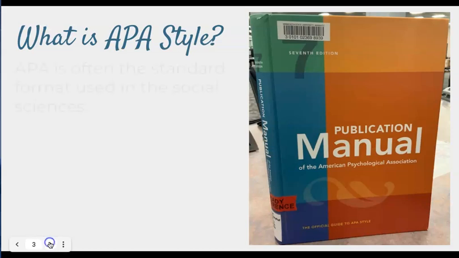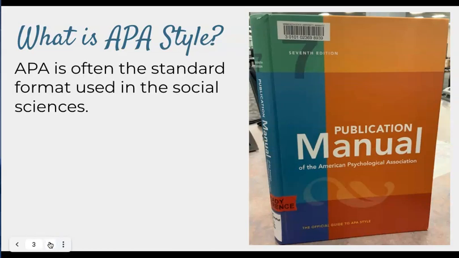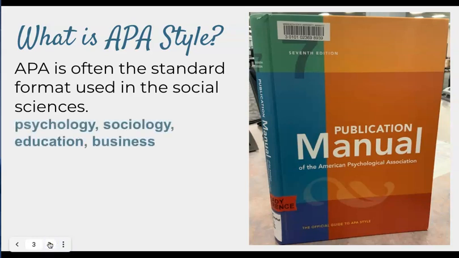APA style is a standard format that's used when people are publishing in the social sciences. So APA is used in the fields of psychology, sociology, education, and business. And you'll notice that these are fields that we really emphasize here at Antioch. So you will be writing in APA style often as a student here.